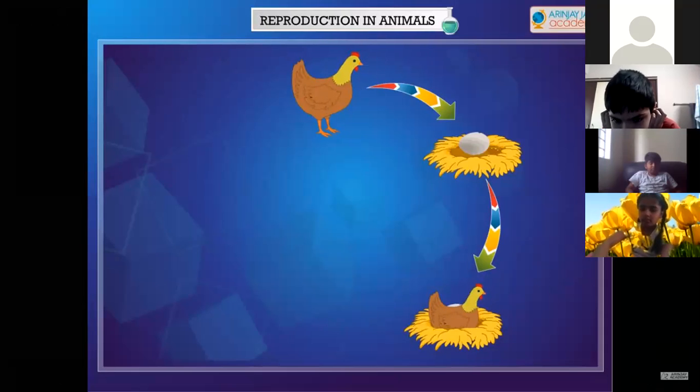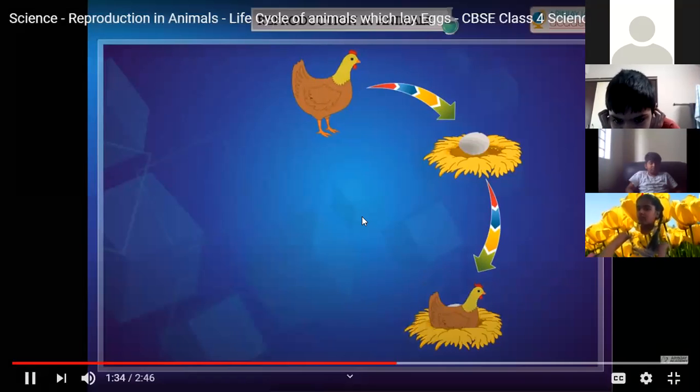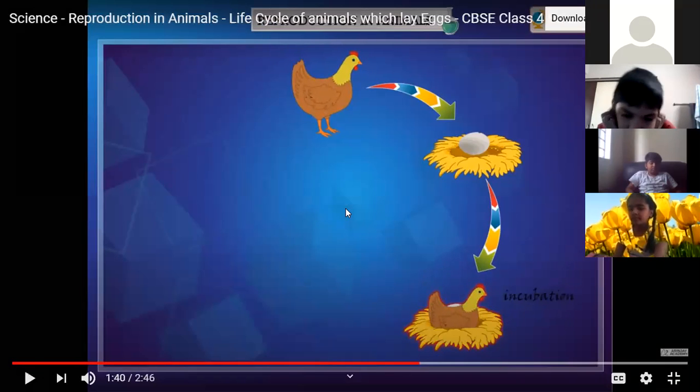This is because an embryo grows into a chick only when it is warm. So the mother hen sits on the eggs in order to give the temperature which is required for the chick to grow. The embryo will grow into a chick only when you provide it the proper amount of temperature.